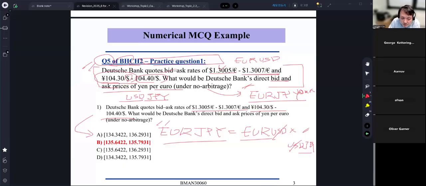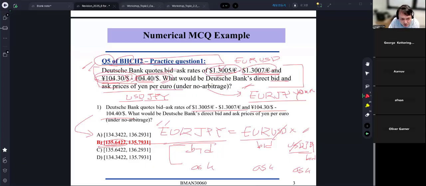Anyway, so how do we get this one? So the beta of this one is the beta of this one times the beta of this one. S of EUR JPY is S of EUR USD times S of USD JPY. So if you are able to solve this one, you can easily compute this guy. This guy is the multiplication of this one and this one. And this one you can easily get by multiplying this one by this one. Bid times bid gives you bid, ask times ask gives you ask.